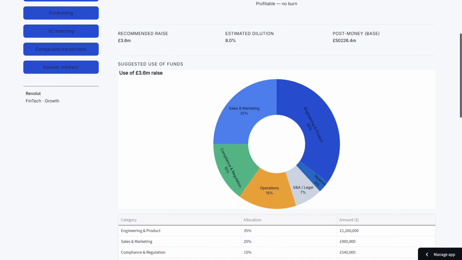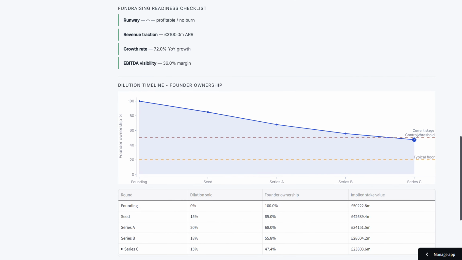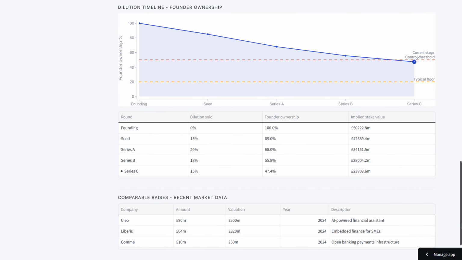The dilution timeline is particularly useful. It maps how founder ownership declines across rounds and flags when control drops below 50%. That's the kind of strategic signal that matters long before a founder walks into a term sheet negotiation.